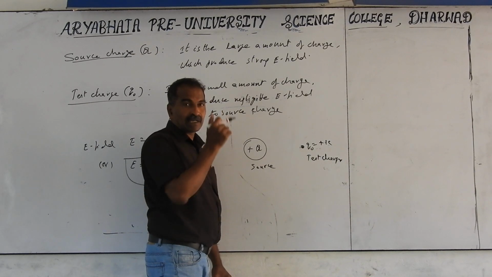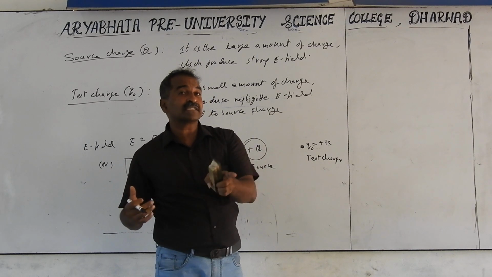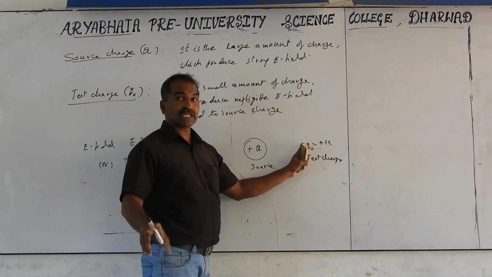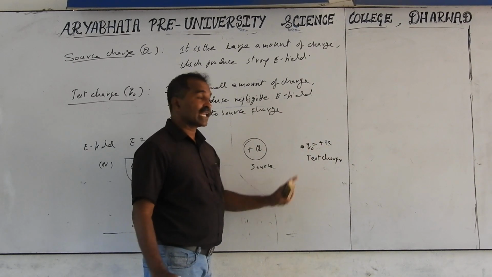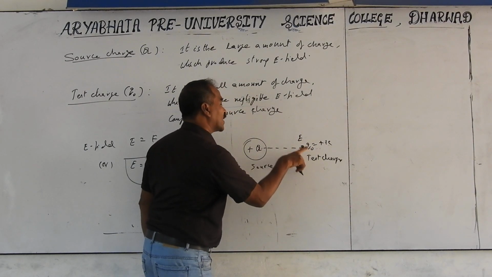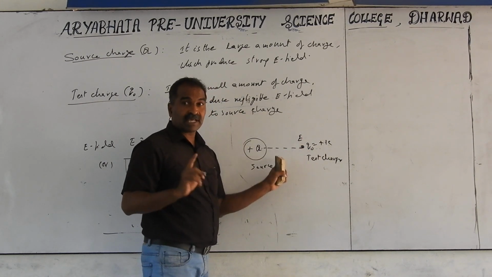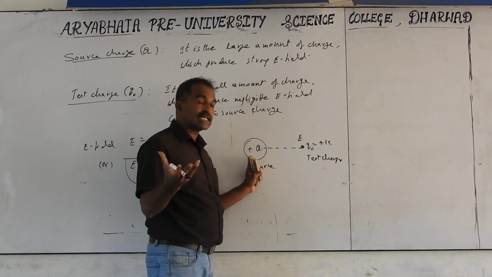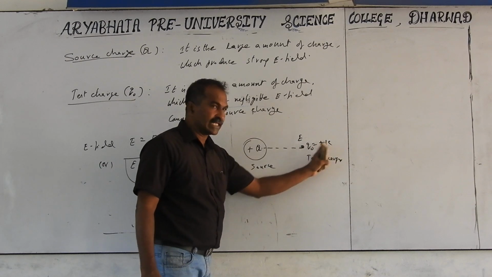It's just like a football. If a person kicks the football, it moves easily. The person also experiences an equal amount of force, but with the large mass, the person cannot move freely. Same thing here. This is a larger value, this is a smaller value. Action-reaction forces are equal, but the electric field produced by this is larger, and produced by this is very small. The electric field at this point is because of the source charge, not because of Q naught but because of capital Q. Small Q naught cannot influence other charges much, since its electric field is very small. But the capital Q electric field is large, so it can push the small Q naught easily from its place.